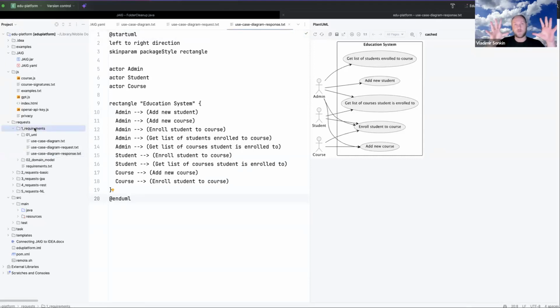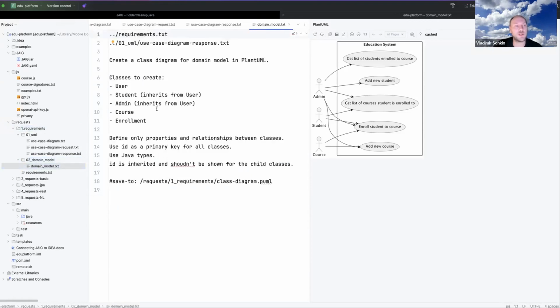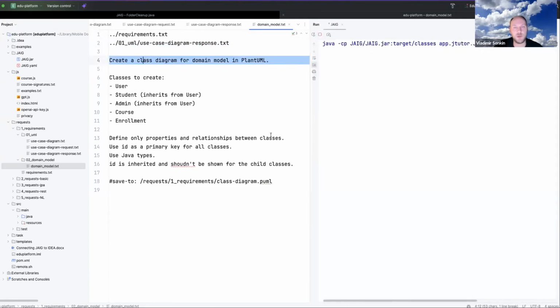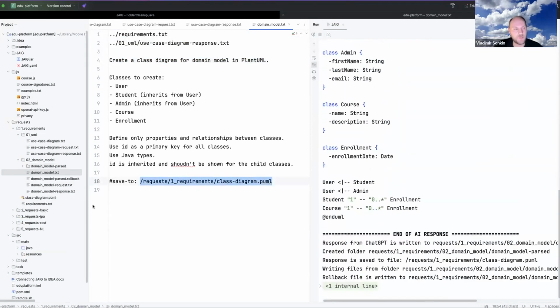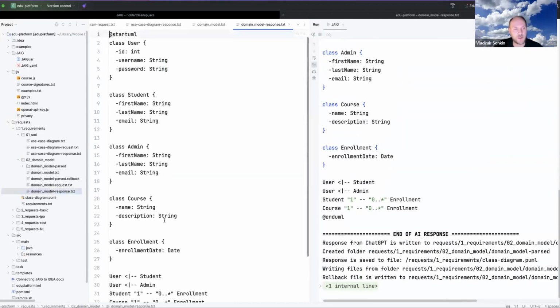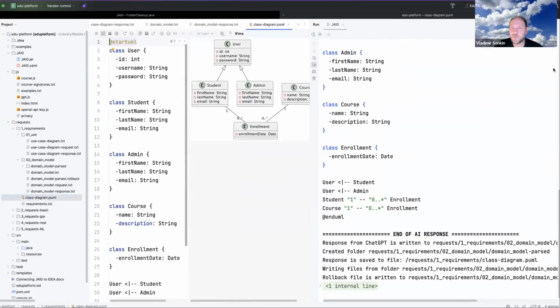Here we have the analysis of requirements, the first use case. And now we're going to build the domain model. For this purpose, we will include the requirements in this document and include the use case diagram response. So this use case diagram will also be included. And we are asking to create a class diagram for the domain model in PlantUML. I will execute it, and it is starting to generate code, and it will save the result to this file. Okay, it is generated. This is the response.